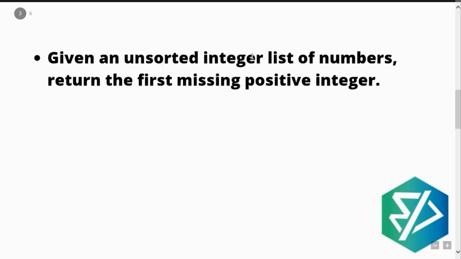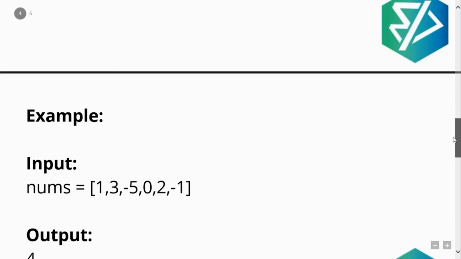Given an unsorted integer list of numbers, return the first missing positive integer. So in this question, you're going to be given an unsorted list of numbers, and you need to return the first missing positive integer. So let's understand the question with the help of an example.